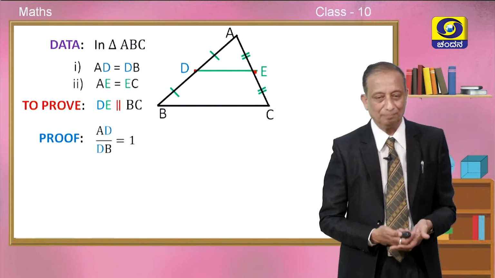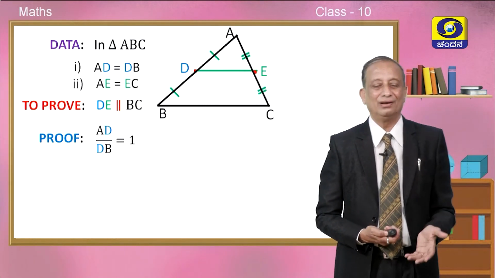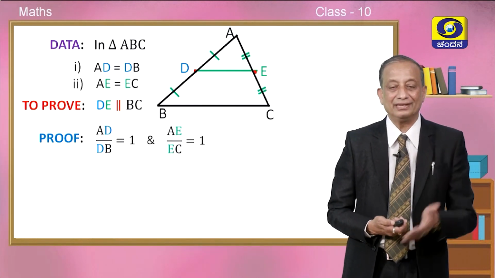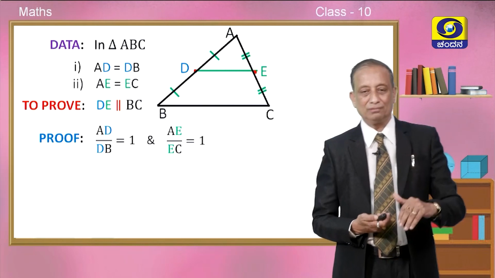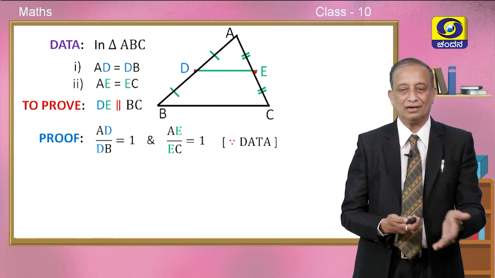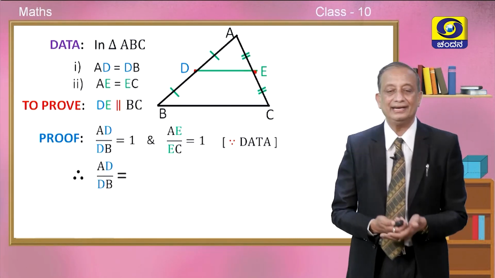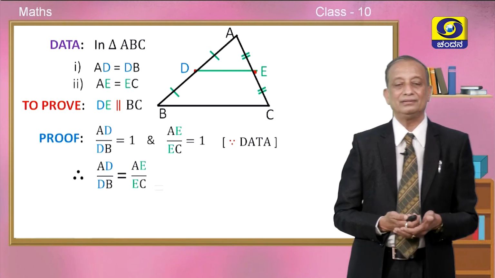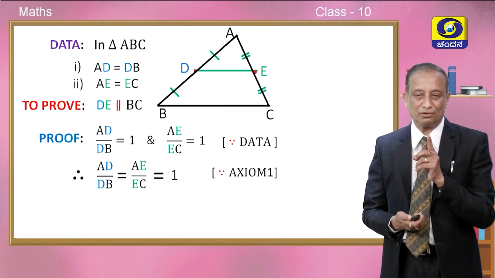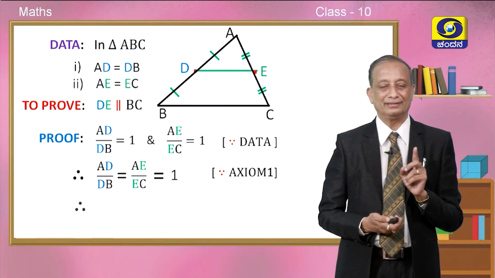Okay, what is AD divided by DB, children? Since they are equal, don't you think it is equal to 1? And what about AE by EC? Since E is the midpoint, that is also equal to 1. This is because of data, it is given in the problem. Therefore, we can say that AD divided by DB is equal to AE divided by EC is equal to 1, because of axiom number 1: things which are equal to the same thing are equal to one another.